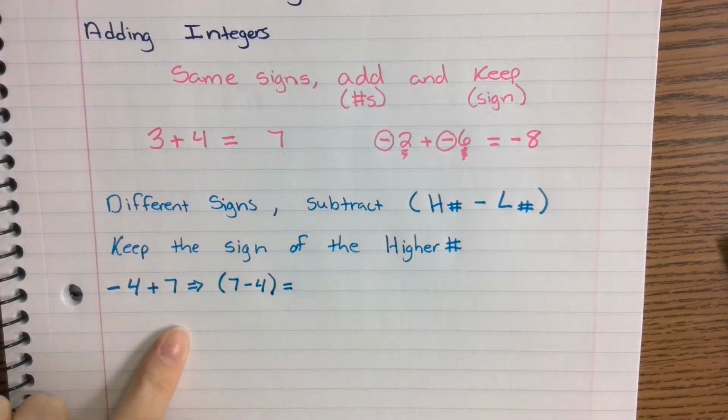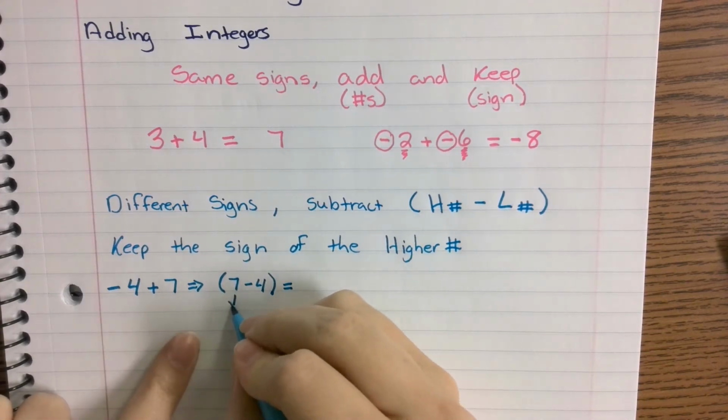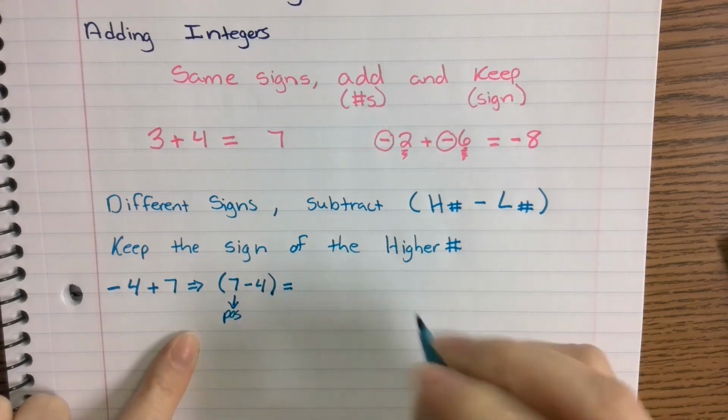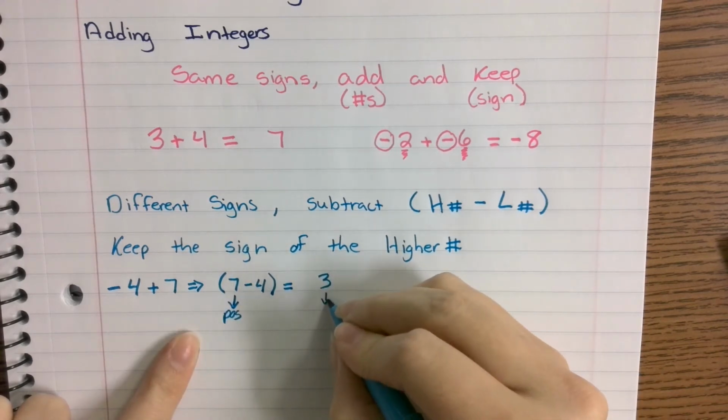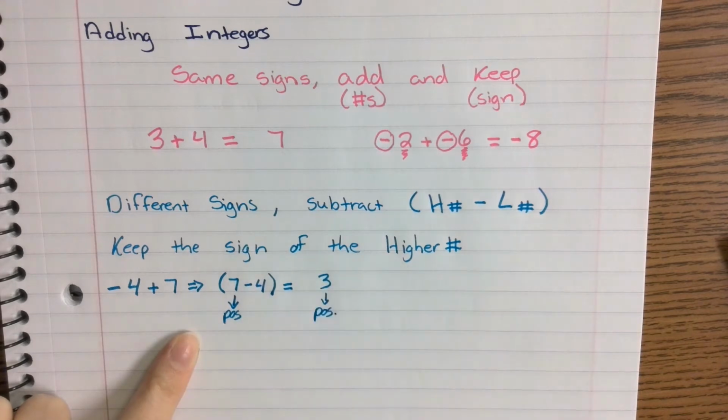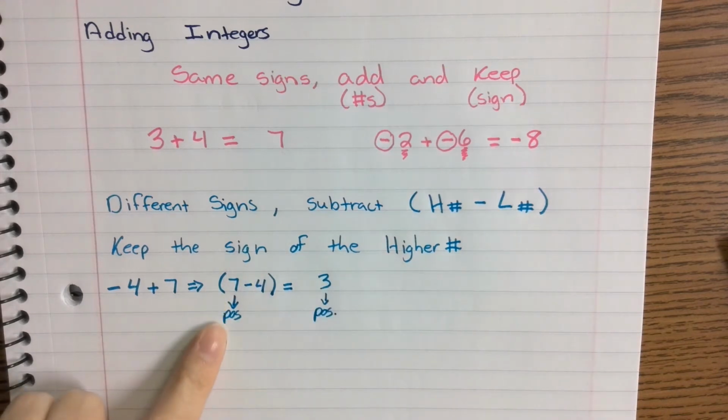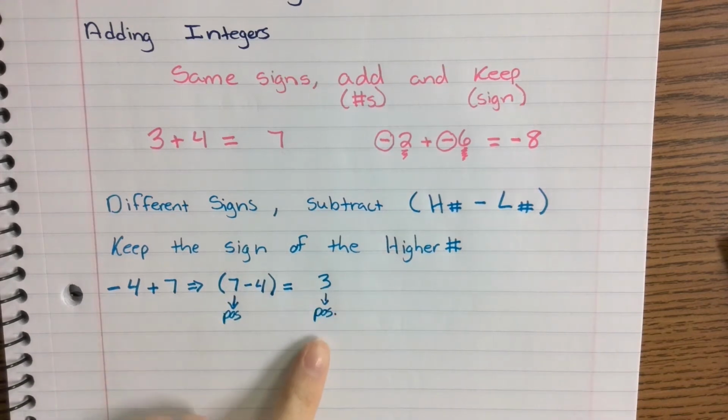And then because of the fact that the 7 is a positive, that means our answer is also going to be a positive. The higher number was positive, so our answer is positive.